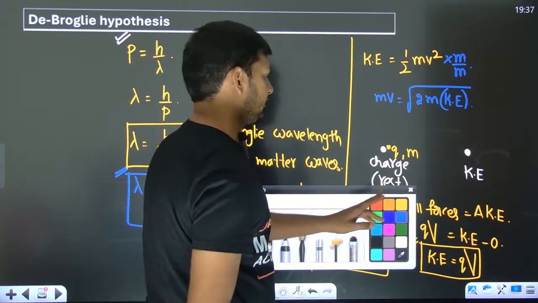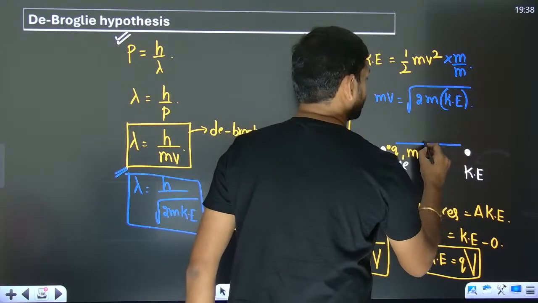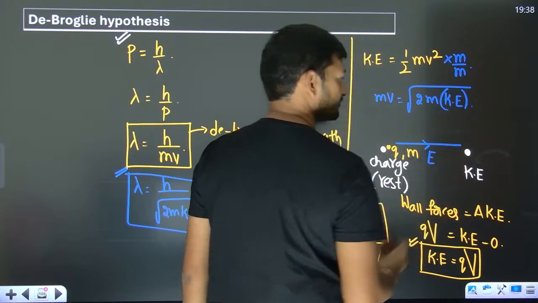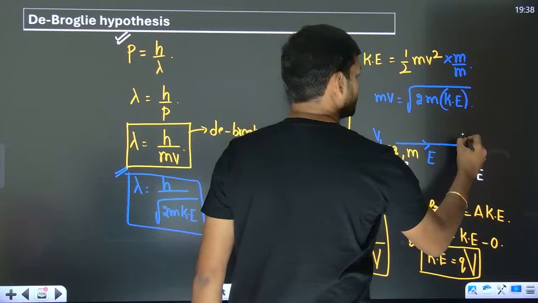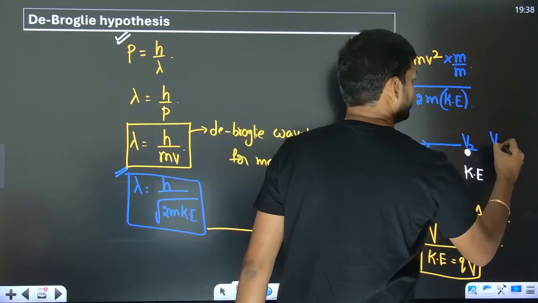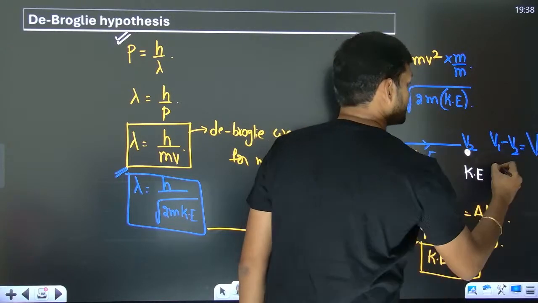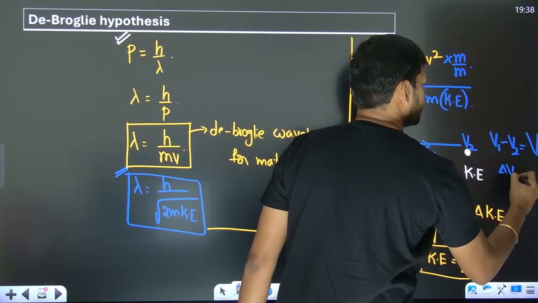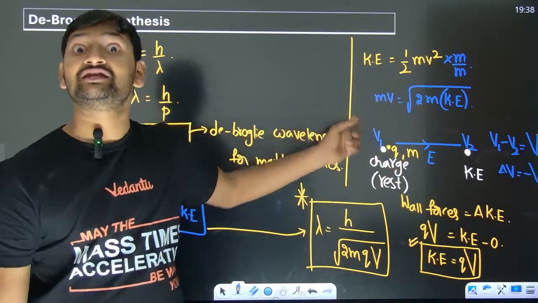It's perfectly fine. Now, if this charge has to accelerate, surely there should be an electric field like this. So if I say this is at V1 potential and this is at V2 potential, the potential difference V1 minus V2 is what I am writing as capital V. So the change in potential is going to be minus capital V. Why? Change is going to be final minus initial.